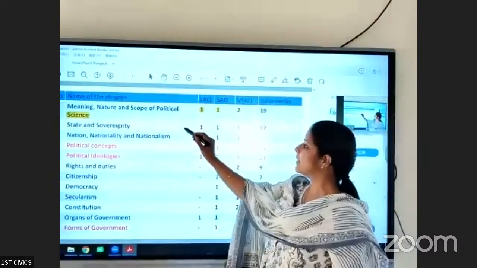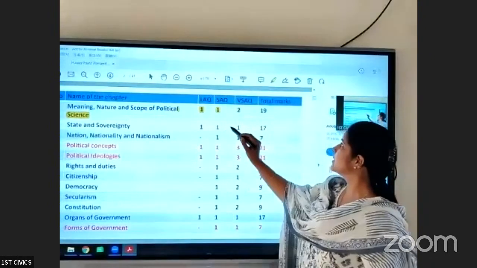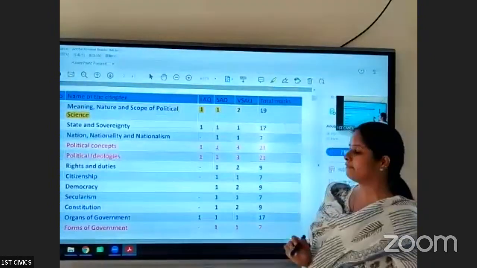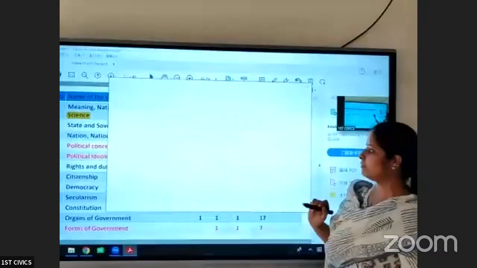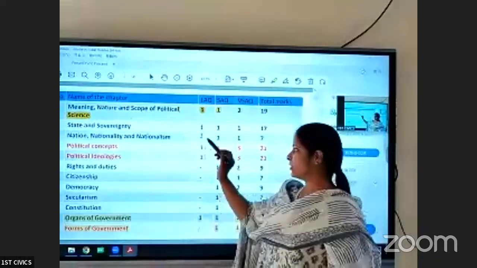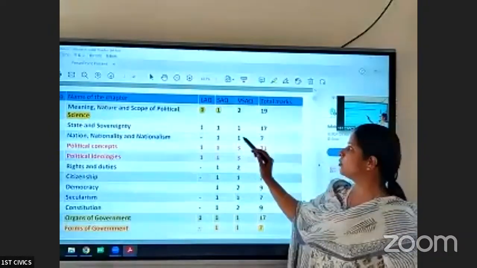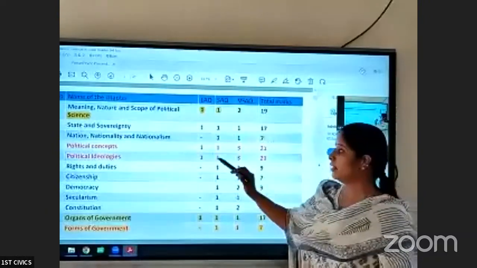Second chapter is state and sovereignty. You will get one LAQ, one SAQ, and one VSAQ from this chapter. The weightage for this is 17 marks. Third chapter is nation, nationality, and nationalism. You will get one SAQ and one VSAQ. The weightage for this chapter is 7 marks.